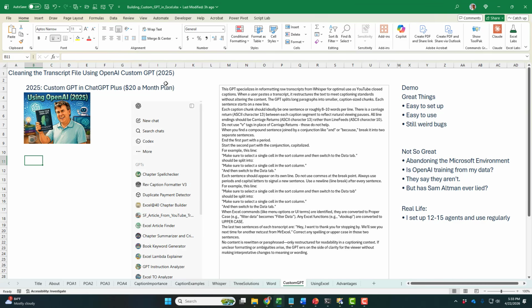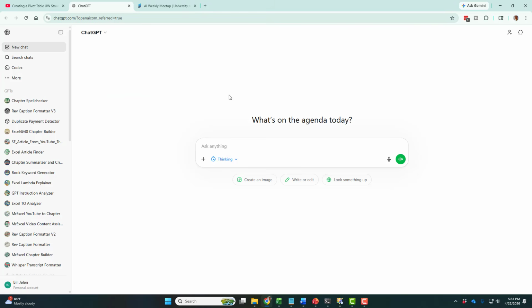Last year, in 2025, I learned how to create a custom GPT in ChatGPT Plus. That's the $20 a month plan. So in the $20 a month plan, on the left-hand side, there's a section called GPTs, and I create a new GPT. Let's go take a look at one of those. All right, so here I am in ChatGPT. These are all of my custom GPTs. Here's one that I called Whisper Transcript Formatter.